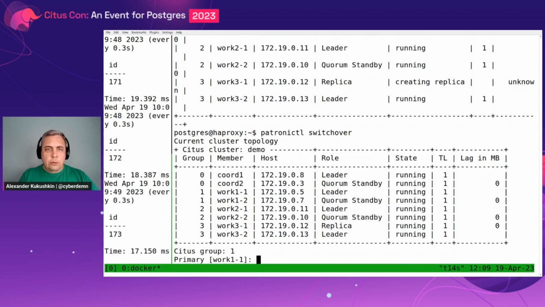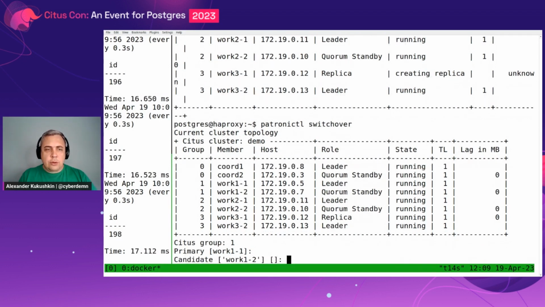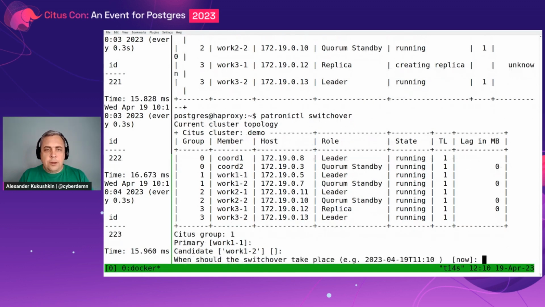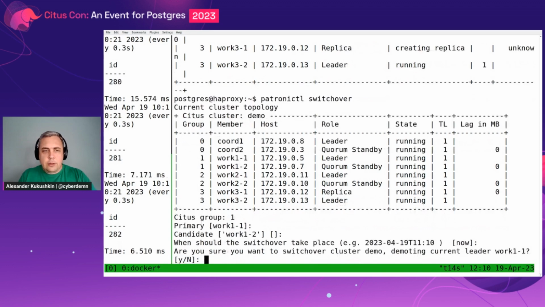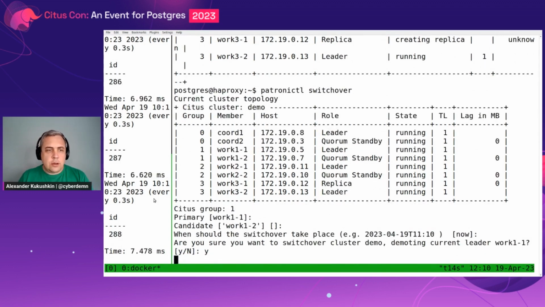The patronictl tool switches over the currently running primary on this cluster. It also asks to which node you want to switch. You can either specify a node or leave it empty. And when you want to do a switchover, you can do it either now or specify an arbitrary time in the future, so it will be done, let's say, deep at night when everybody is sleeping and there's not so much traffic. We will do it now. And the last confirmation, and the switchover starts.